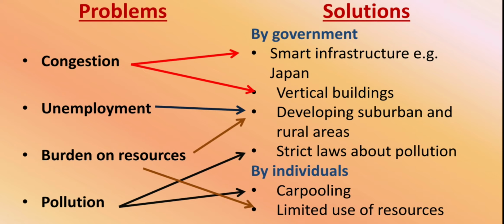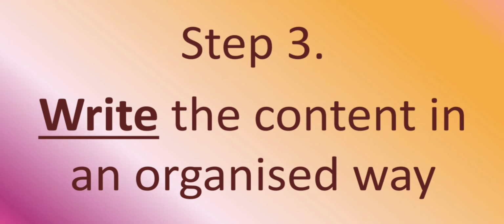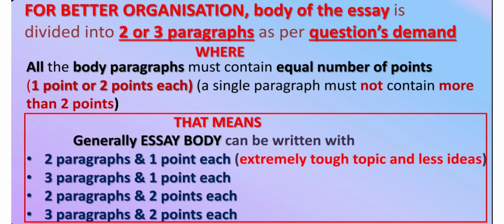Now let's start with the third and final step, that is to write the whole content in an organized way. For better organization of the body of the essay, we divide it into 2 or 3 paragraphs as per question's demand. Here it must be noted that all the body paragraphs must contain equal number of points. And another tip for better organization of a paragraph is to write 1 point or 2 points in a single paragraph, but never write more than 2 points, otherwise it becomes too lengthy or you are not able to explain all the points with proper reasoning if you write too many points.